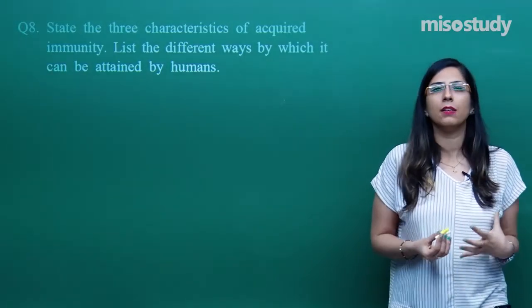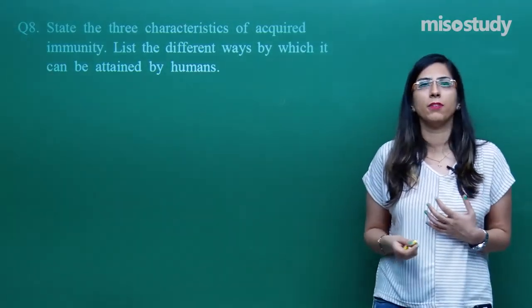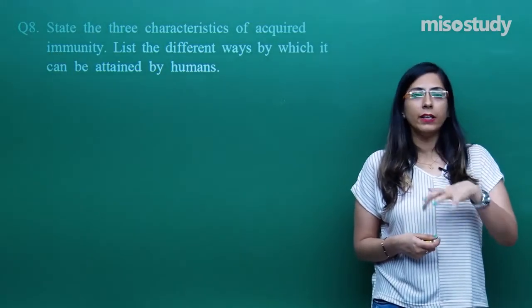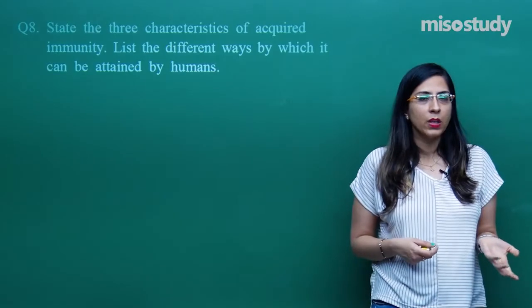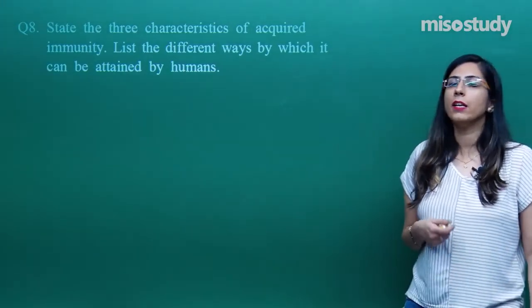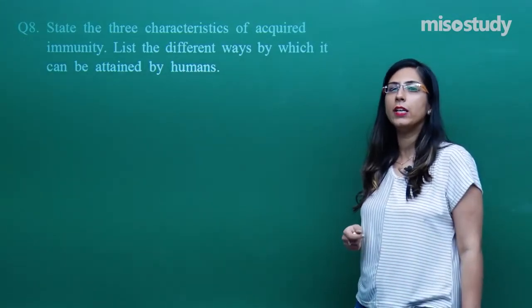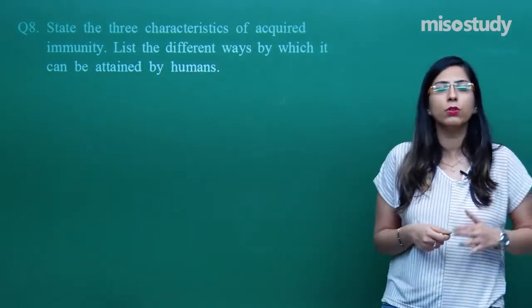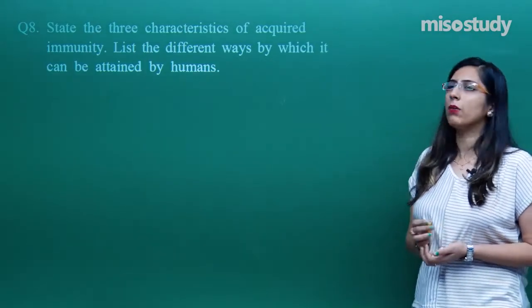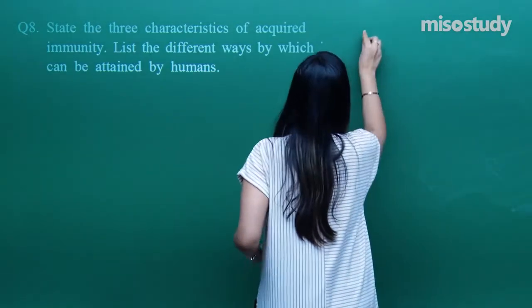Even when we inhale, the pathogens enter into our body. Fungal spores enter into our body, and whenever they enter, they evoke our immune system, and definitely the antibodies will be secreted. And this antibody, like I have discussed in the previous session, is helpful for the secondary immune response. In this case, we have to discuss acquired immunity regarding the different characteristics.